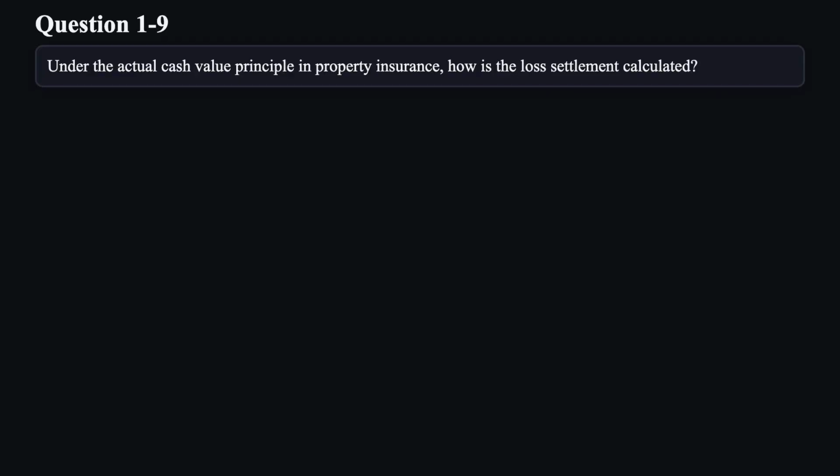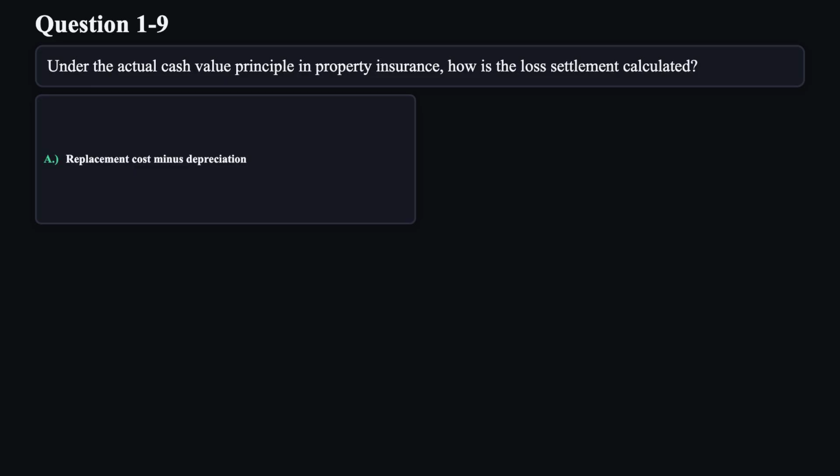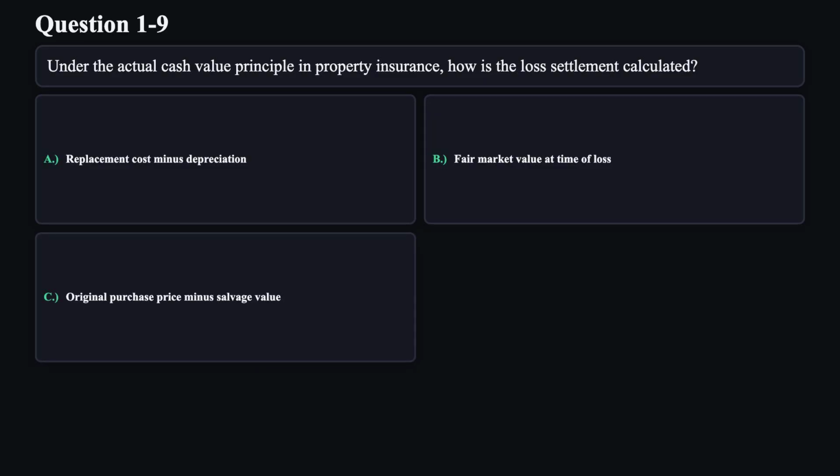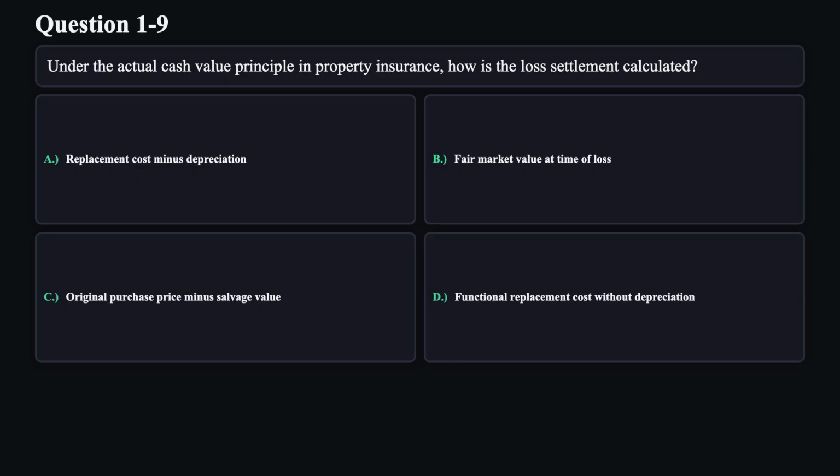Question 9. Under the actual cash value principle in property insurance, how is the loss settlement calculated? A. Replacement cost minus depreciation. B. Fair market value at time of loss. C. Original purchase price minus salvage value. D. Functional replacement cost without depreciation.